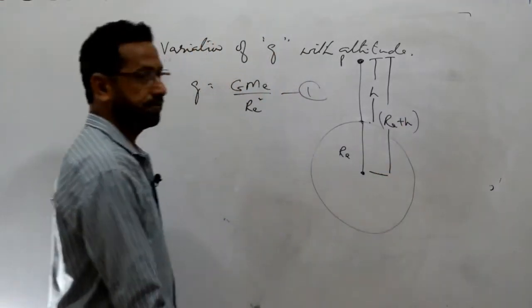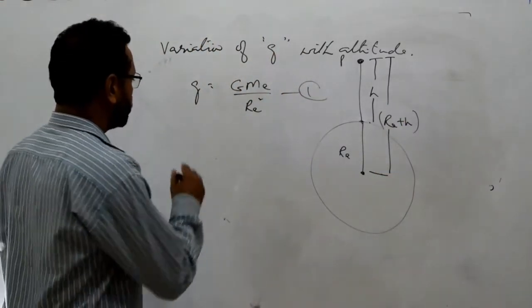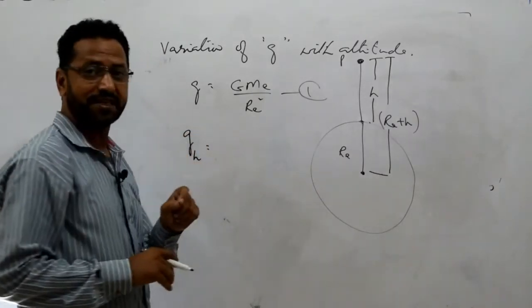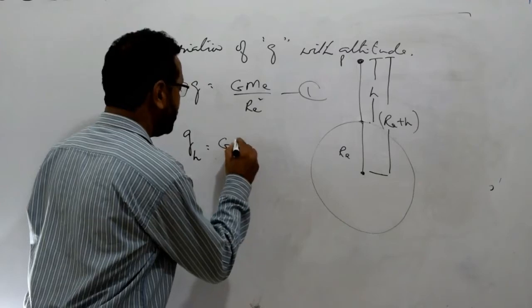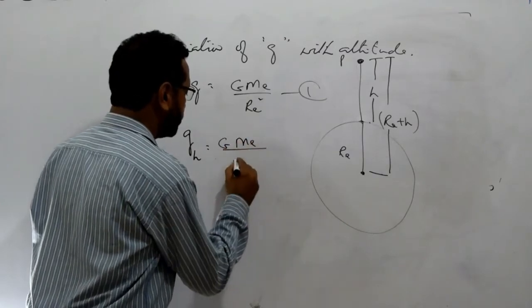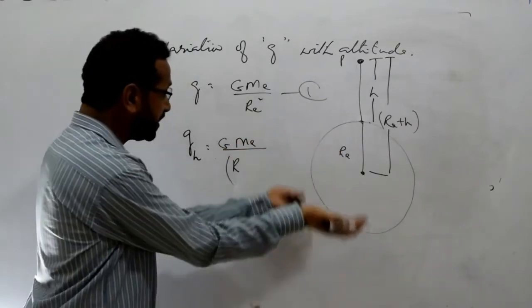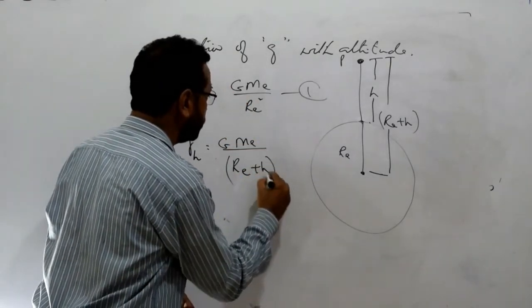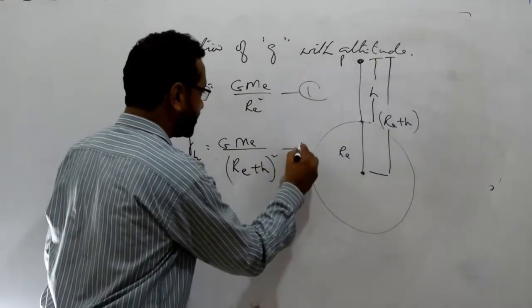So now the gravitational acceleration at the altitude, means at the height, that's given by GM_e over, now distance is being changed, mass will remain same, constant, G is already constant, so (R_e plus h) whole square. So this one is the second expression.